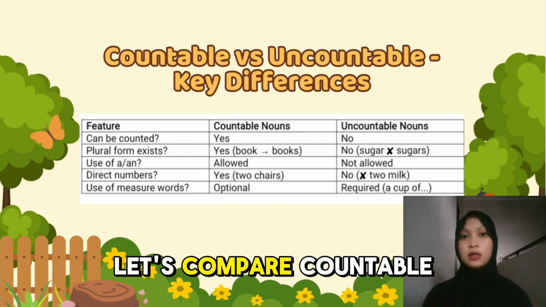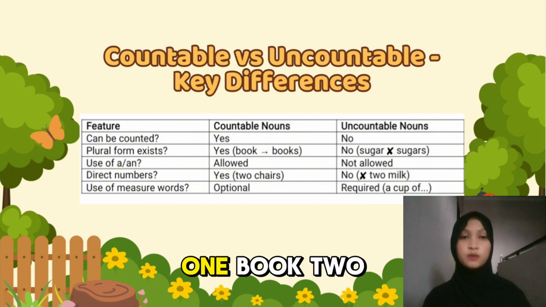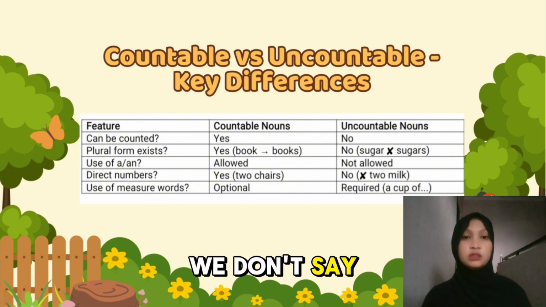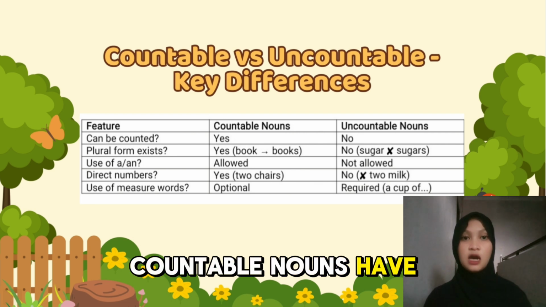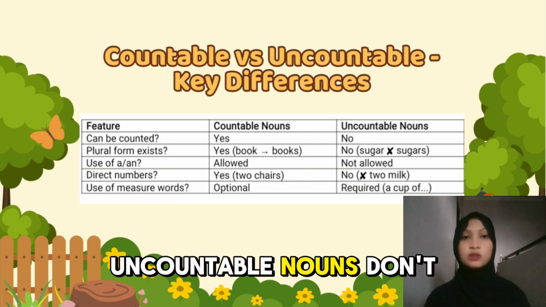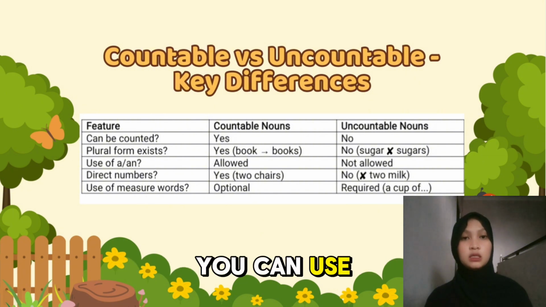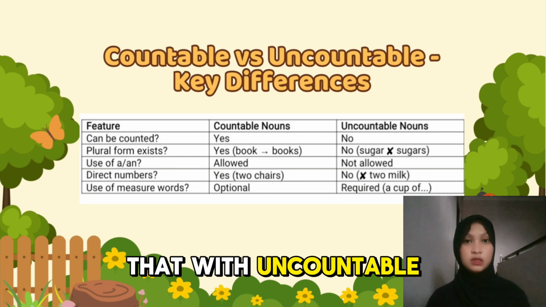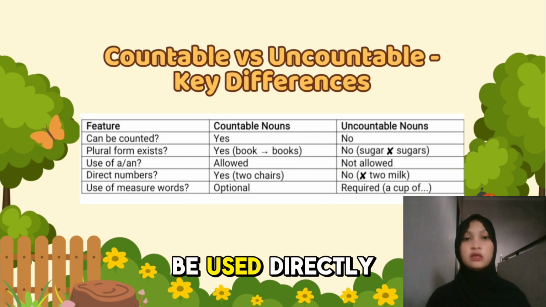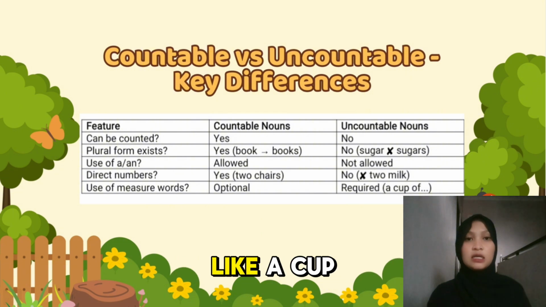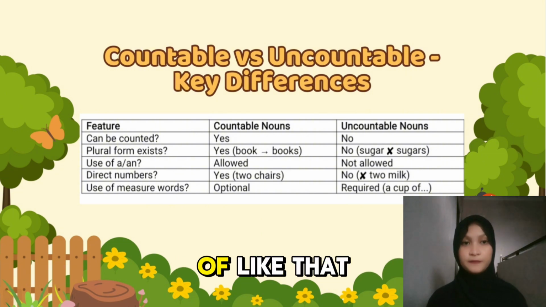So what's the difference between countable and uncountable nouns? Let's compare. Countable nouns can be counted. One book, two books. Uncountable nouns cannot. We don't say two sugars. Countable nouns have plural forms like chairs, books. Uncountable nouns don't. You can use a or an with countable nouns. You cannot do that with uncountable nouns. Countable nouns can be used directly with numbers. Uncountable nouns need measurement phrases like a cup of, a piece of, a jar of, like that.